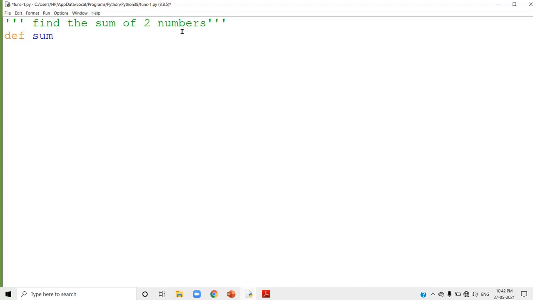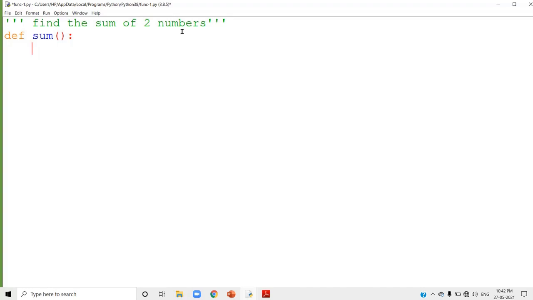And after the function name you have to use an empty bracket. You can mention the arguments inside the bracket. That part we can study in later classes. Now I am just using a function name with an empty bracket. And the function definition header ends with a colon. When you press the enter key, see the indentation. The cursor will come here. It's the indentation part of that line.